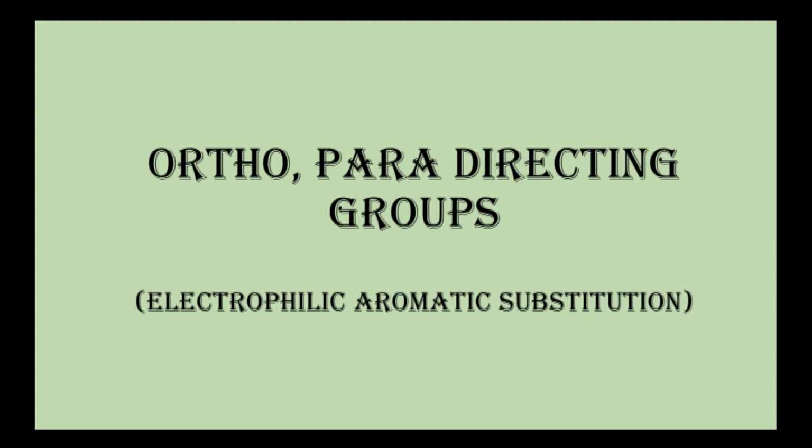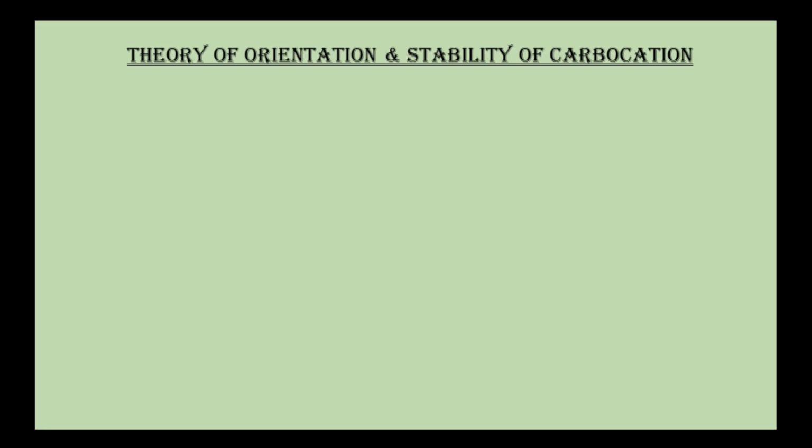Now in this video we'll talk about the orientation, ortho-para directing groups in electrophilic aromatic substitution. Now the theory of orientation can be explained on the basis of electronic theory as well as on the basis of stability of carbocation. So first we'll talk about electronic theory.